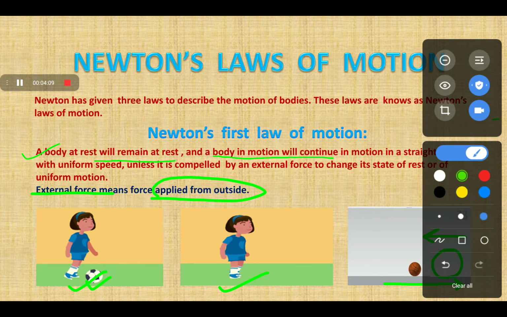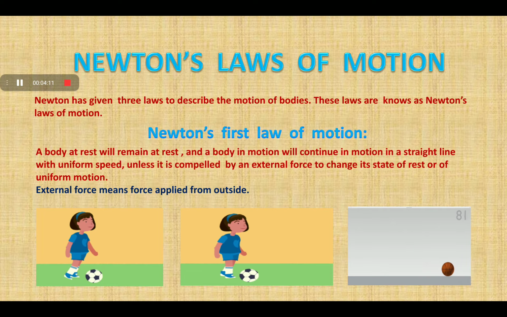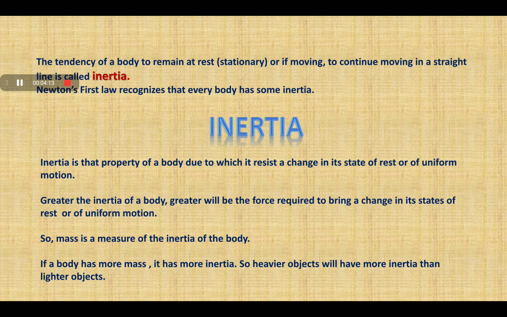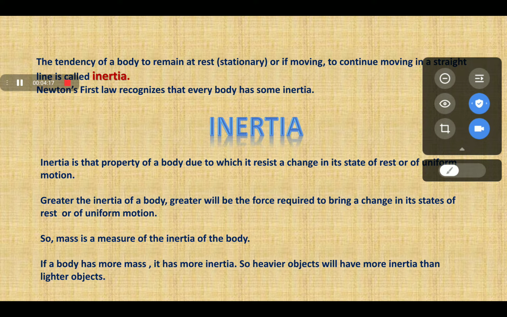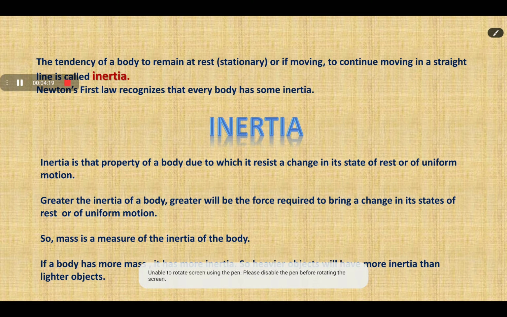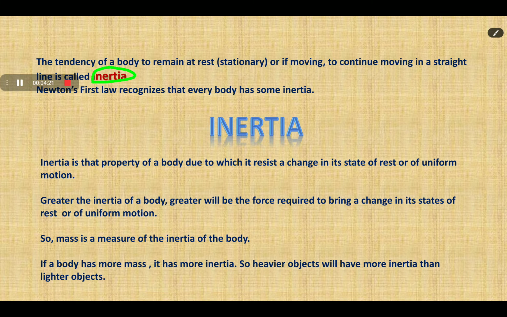In the next slide, as you can see, the word is inertia. What is inertia? The tendency of a body to remain at rest, or to remain in motion and continue moving in a straight line, is called inertia.